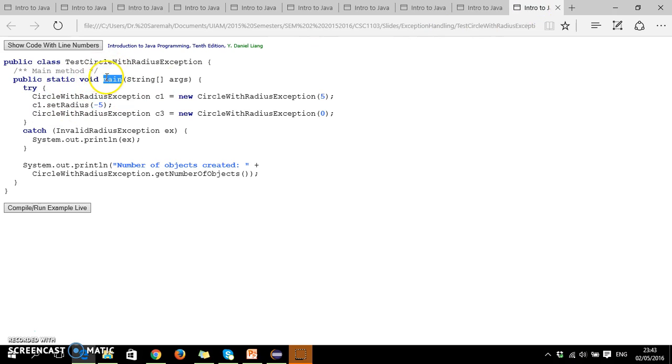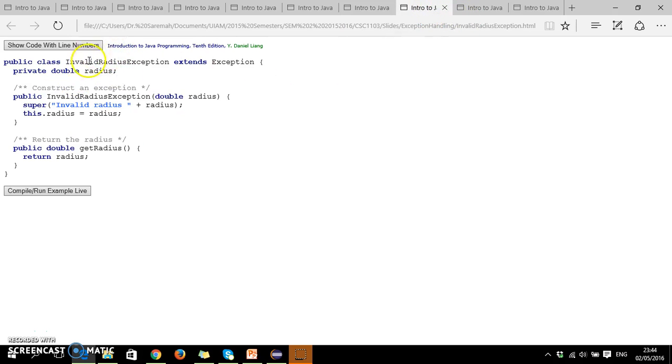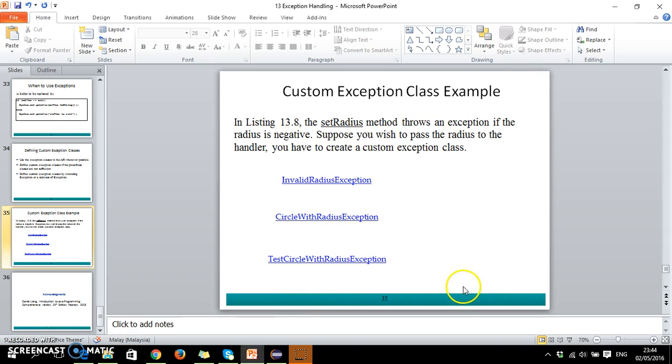Throwing this will actually call the caller method, in this case the main method, because the main method is the one that called this method, and the error will be processed by this catch block. So you need this InvalidRadiusException, which is the class that you have defined, and then you will print out your error. This kind of exception is not a predefined exception. This is your own defined exception class. So you can do so by defining your own custom class.